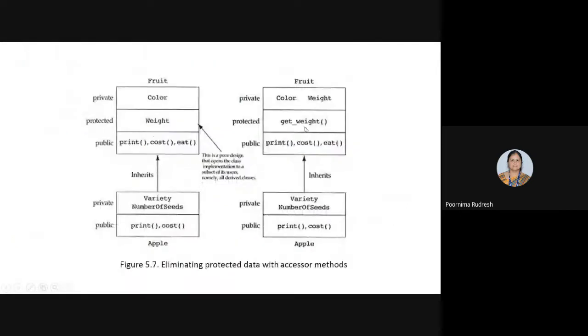If you go on adding subclasses, for example the Banana class, the Grape class, or one more class, Kiwi, we can add more derived classes to the Fruit class, and all the derived classes depend on the base class Fruit.